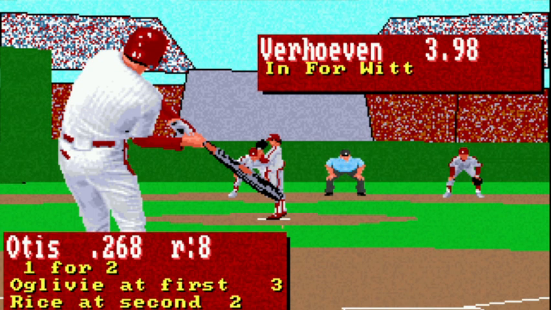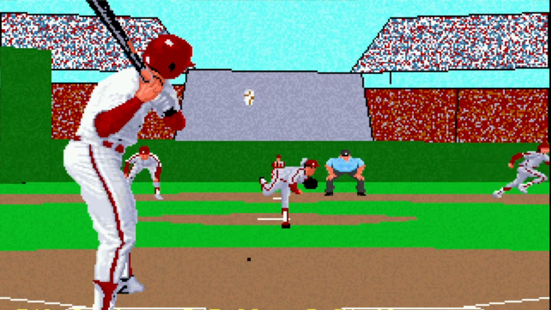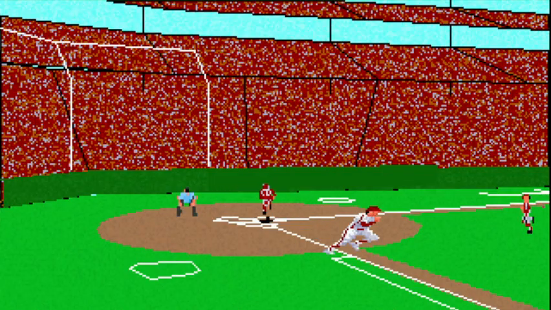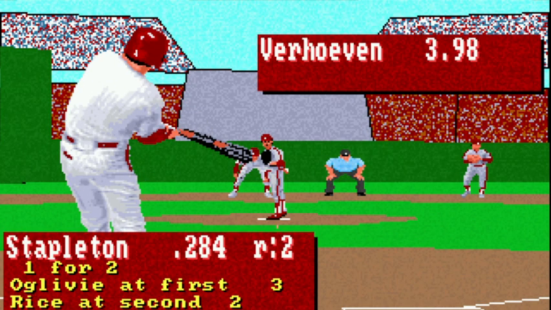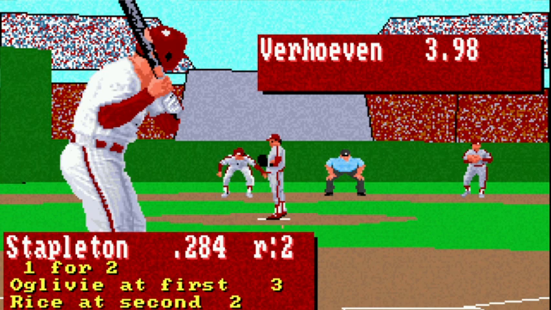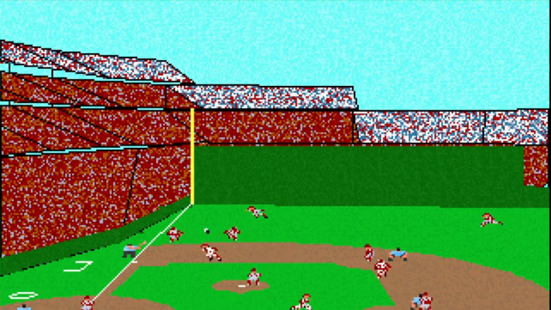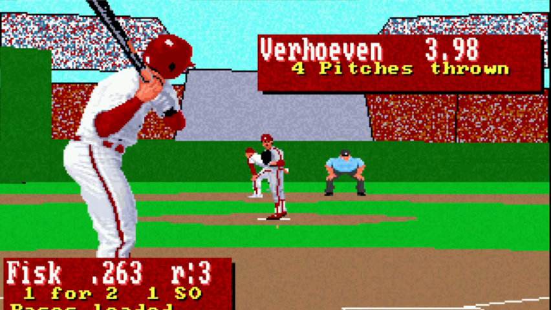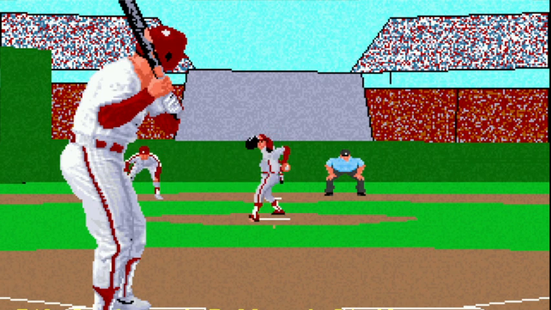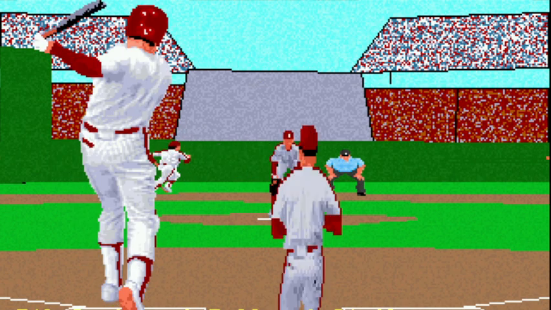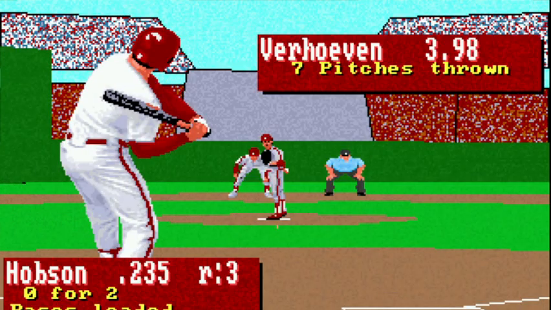Still guarding the lines for Otis. Pops him up. Playable. Dave Engel makes the catch. Stapleton. Get a double play and get out of this. 2-0 pitch. Oh, booted. Booted by the third baseman, it looks like. E5. Carlton Fisk. Bases loaded. Pops it up. First base makes the grab. 2 outs.